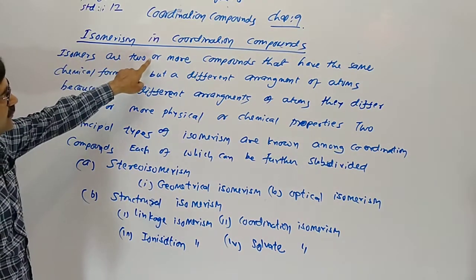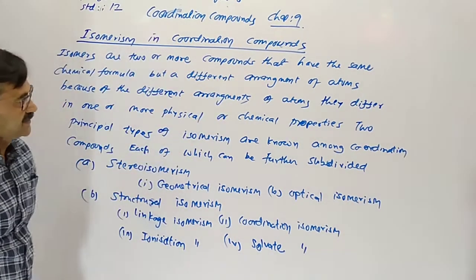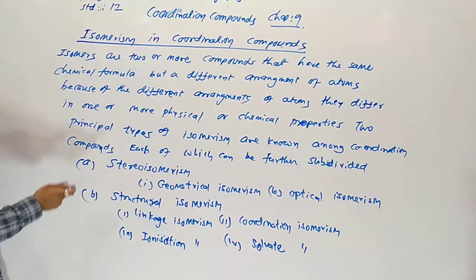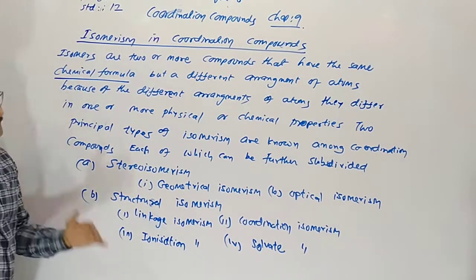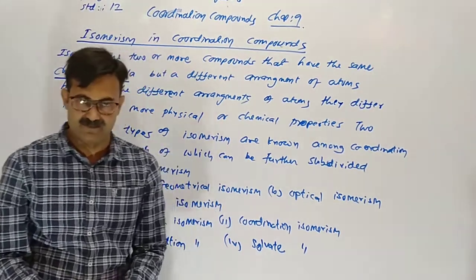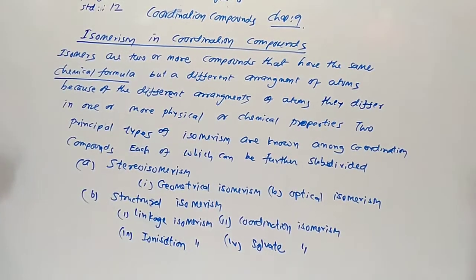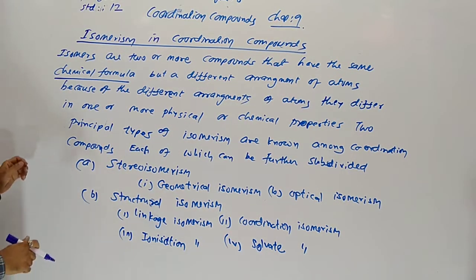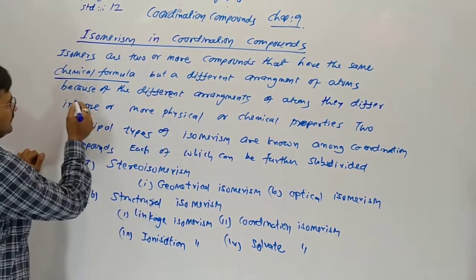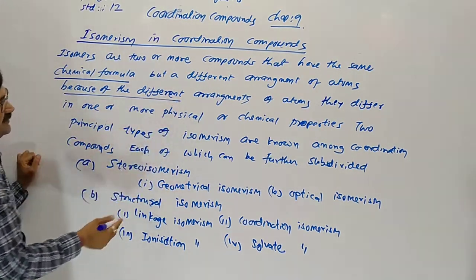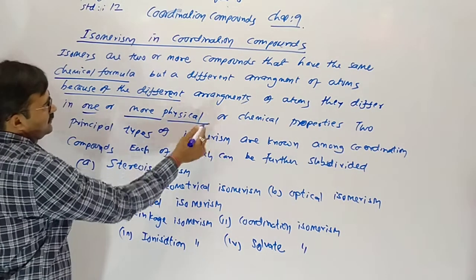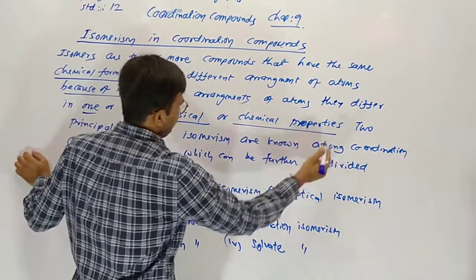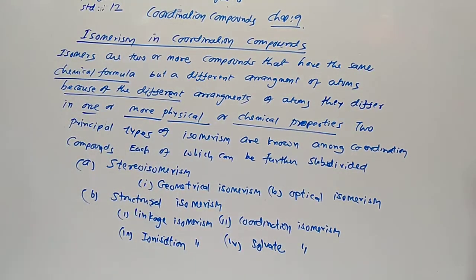Isomers are two or more compounds that have the same chemical formula, but different arrangements of atoms, that differ in one or more physical or chemical properties.